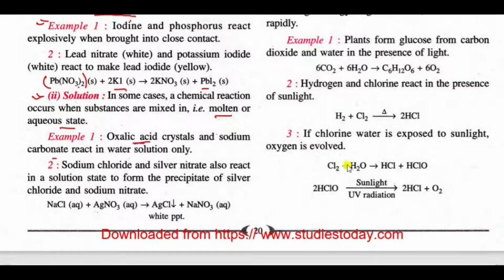So the first example is oxalic acid crystals and sodium carbonate reacting in water solution only. The second example: sodium chloride and silver nitrate are both in aqueous solution. When they react, they form silver chloride, a white precipitate, and sodium nitrate. Sodium chloride and silver nitrate react in solution state to form the precipitate of silver chloride and sodium nitrate. So these are the two examples of solution.